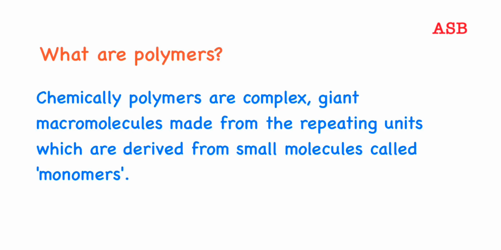We know some of the biological macromolecules like proteins and nucleic acids, which means DNA and RNA. We have learnt in detail about that in the topic biomolecules. So it is a complex, giant macromolecule made from the repeating units which are derived from small molecules called monomers. In a simple way we can say that monomers add up to form a polymer, and this process is called polymerization.